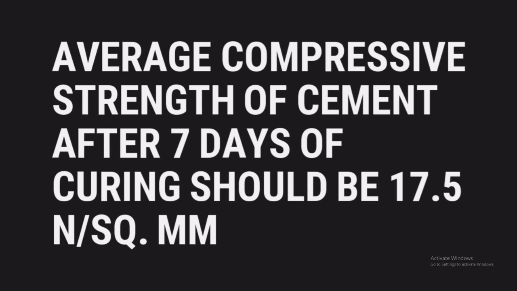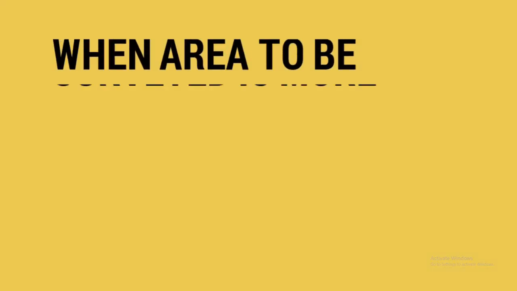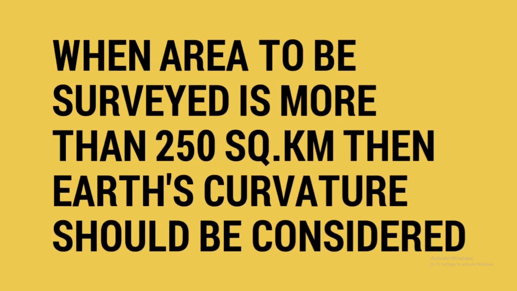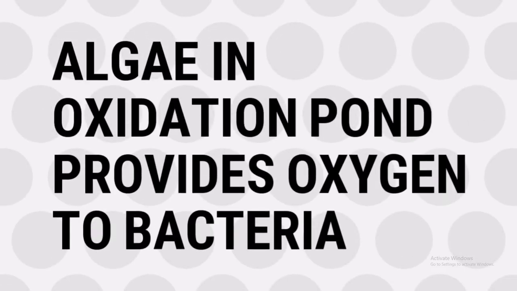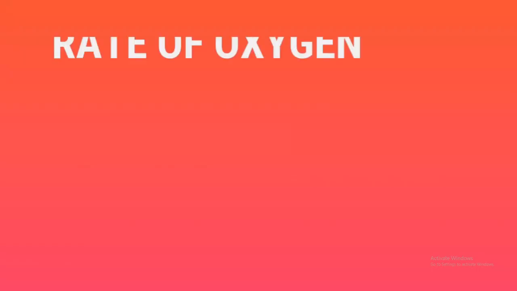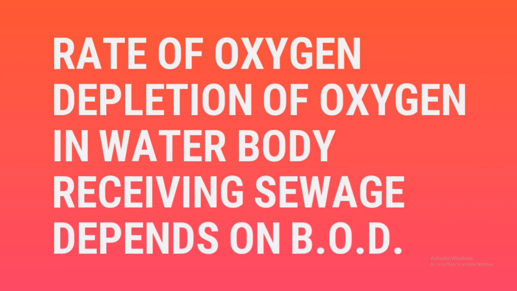Average compressive strength of cement after 7 days of curing should be 17.5 Newton per square mm. When area to be surveyed is more than 250 square kilometer, then Earth's curvature should be taken into consideration. Algae in oxidation pond provides oxygen to bacteria. Rate of depletion of oxygen in water body receiving sewage depends on BOD.